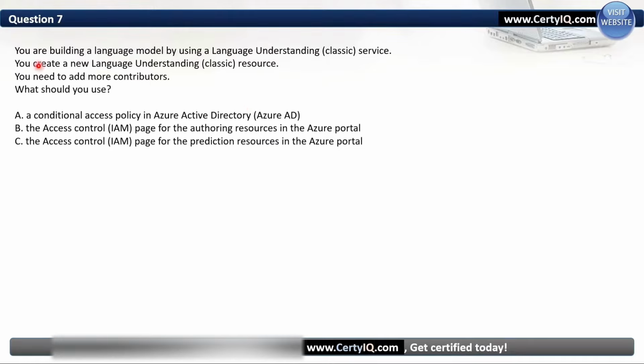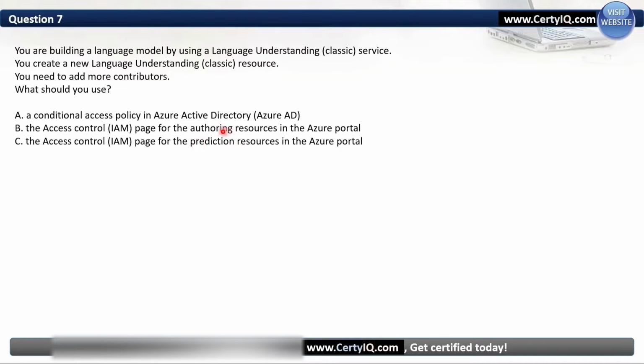Question number 7. You are building a language model by using the Language Understanding classic service. You create a new Language Understanding classic resource and you need to add more contributors. What should you use? So in this case, we'll use B, the access control IAM page for the authoring resource in Azure portal. See, these are not the same. This word is different: authoring and prediction.